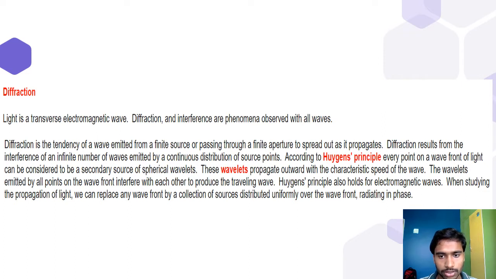of source points. According to Huygens principle, every point on a wavefront of light can be considered to be a secondary source of spherical wavelets. These wavelets propagate outward with the characteristic speed of the wave. The wavelets emitted by all the points on the wavefront interfere with each other to produce the traveling wave. Huygens' principle also holds for electromagnetic waves. When studying the propagation of light, we can replace any wavefront by a collection of sources distributed uniformly over the wavefront radiating in phase.